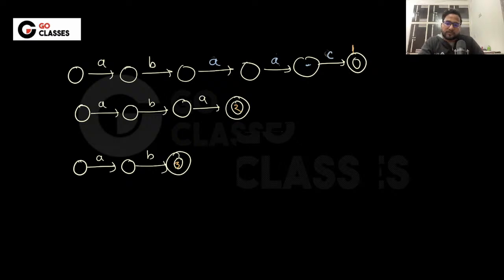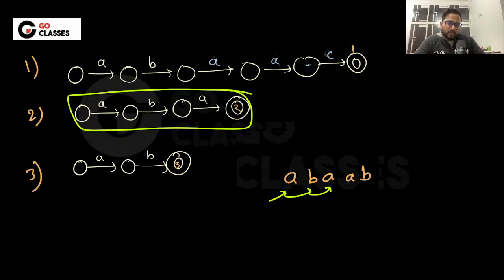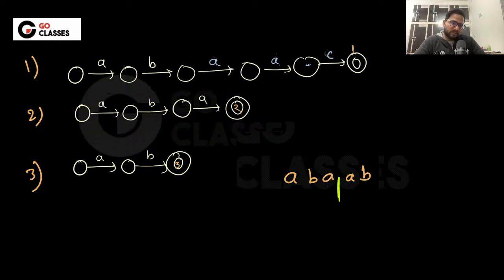Suppose these are the three rules you have: rule number one, rule number two, rule number three. Suppose you have a string which is a b a a b. Now, what will you do with this string? You will start checking: a, then you go to the next b, then to the next a. Now you know that you can match with rule 2, and then you can say T2 is the answer for this.